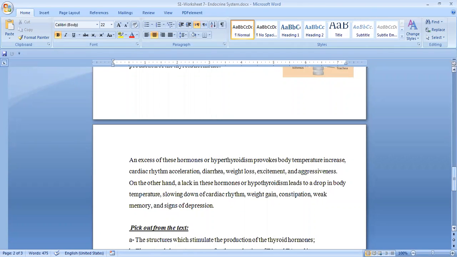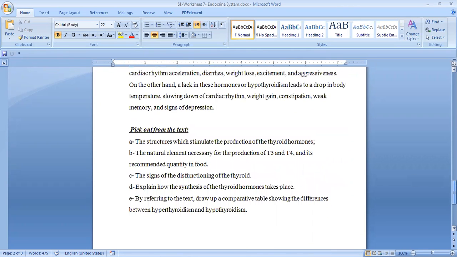On the other hand, a lack in these hormones, so we have something called hypothyroidism, will lead to a drop in the body temperature, slowing down of the cardiac rhythm, weight gain, constipation, weak memory, and signs of depression. All of the questions are picked out from the text.